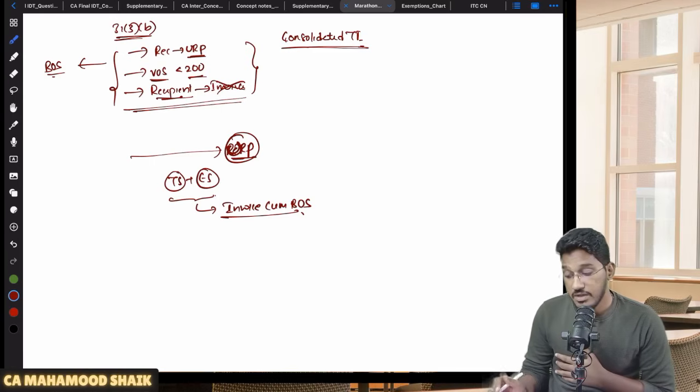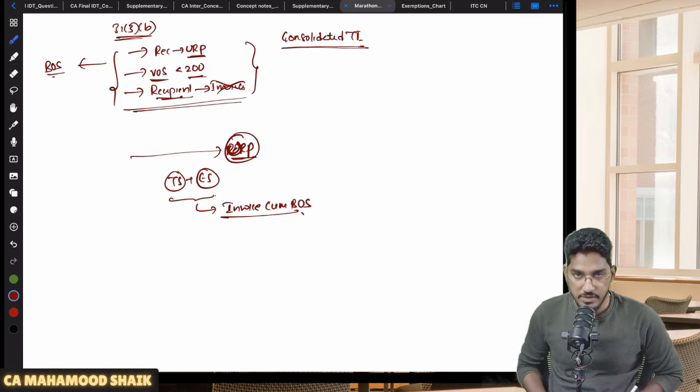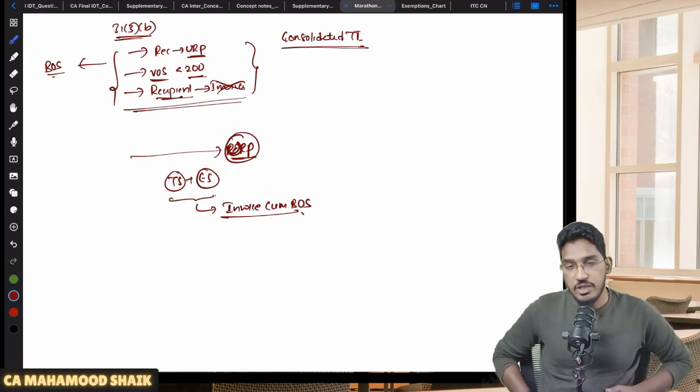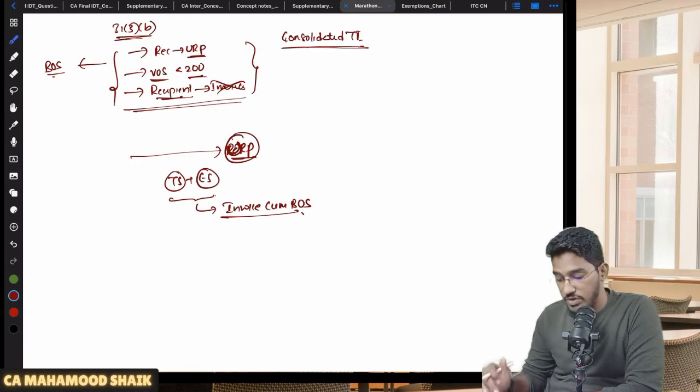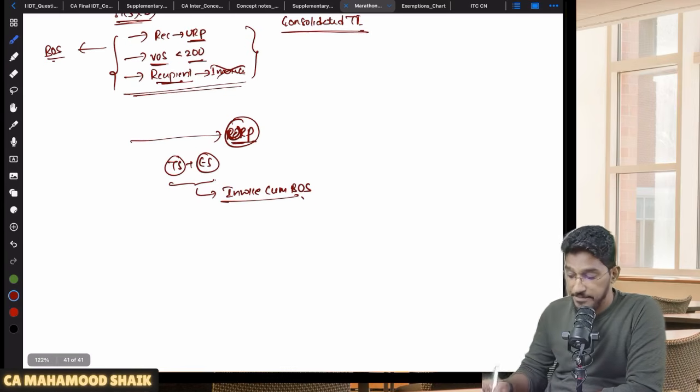If the recipient is registered, for taxable supply you have to give a separate tax invoice, and for exempt supply you have to give a separate bill of supply. But in case the recipient is unregistered, you can give one single document, invoice cum bill of supply. So whatever it is, this is what we have regarding section 31 subsection 3 clause C.